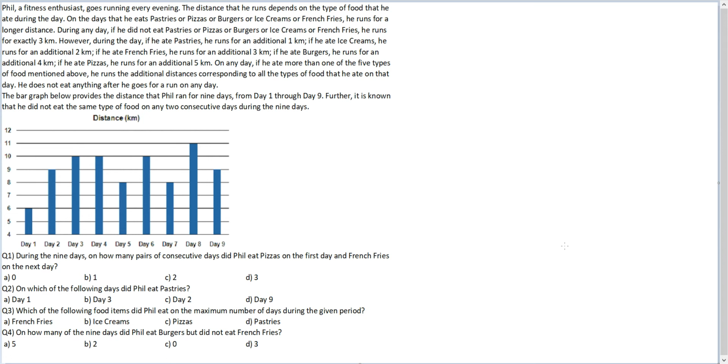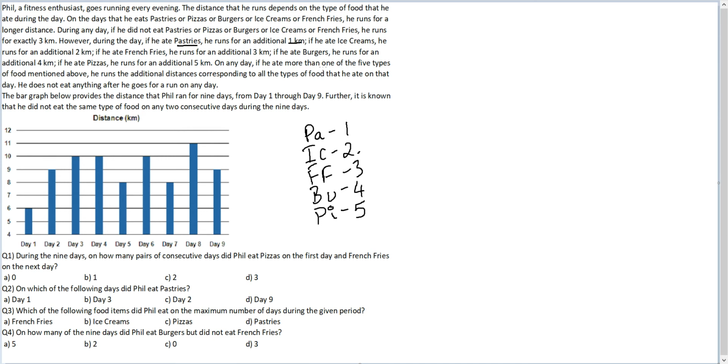However, during the day, if he ate pastries, he ran for an additional 1 kilometer. Okay, so with pastries, additional 1 kilometer, let me write it as pastry 1 kilometer. If he ate ice creams, he runs for an additional 2 kilometers. Okay, with ice cream, additional 2 kilometers. If he ate French fries, he runs for an additional 3 kilometers. Okay, with French fries, additional 3 kilometers. If he ate burgers, he runs for an additional 4 kilometers. Okay, with burgers, he runs for additional 4 kilometers. If he ate pizzas, he ran for additional 5 kilometers. Okay, with pizza, he runs for 5 additional kilometers.